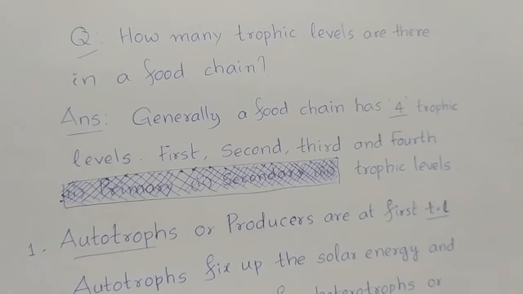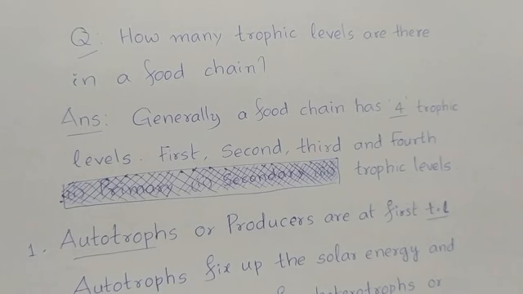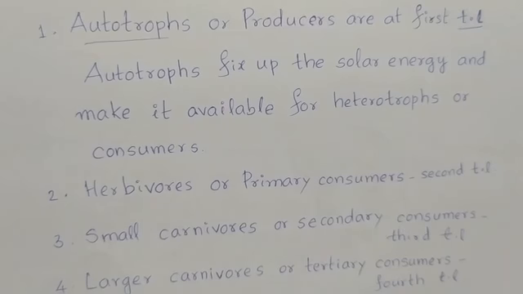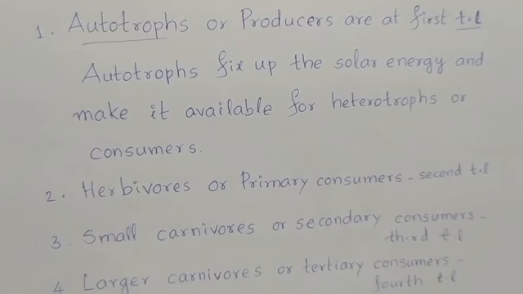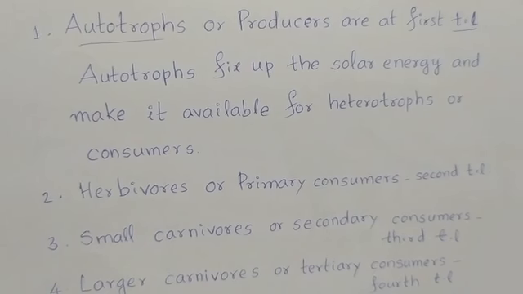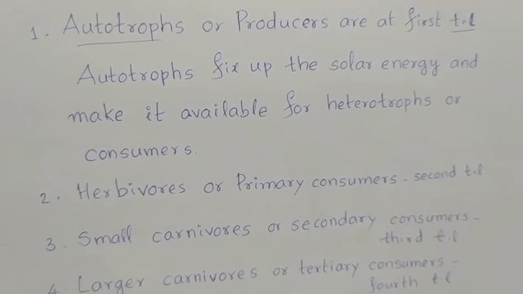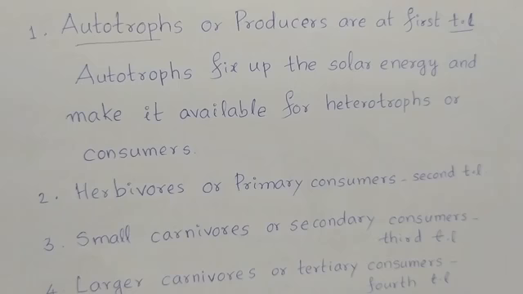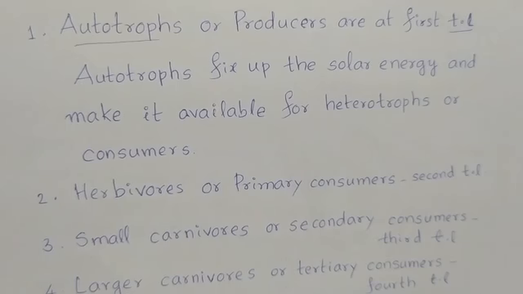Autotrophs are producers. They are at the first trophic level. And what do they do? Autotrophs fix the solar energy and make it available for heterotrophs.